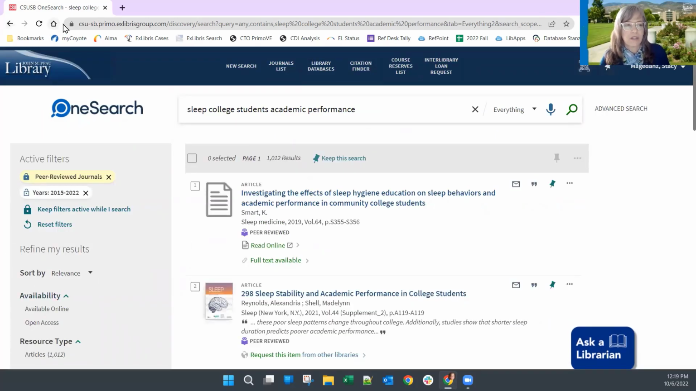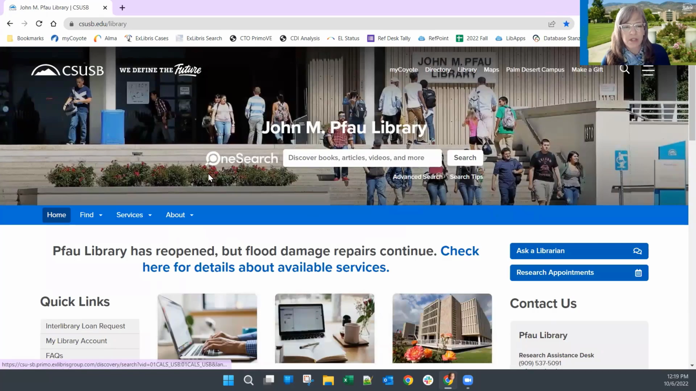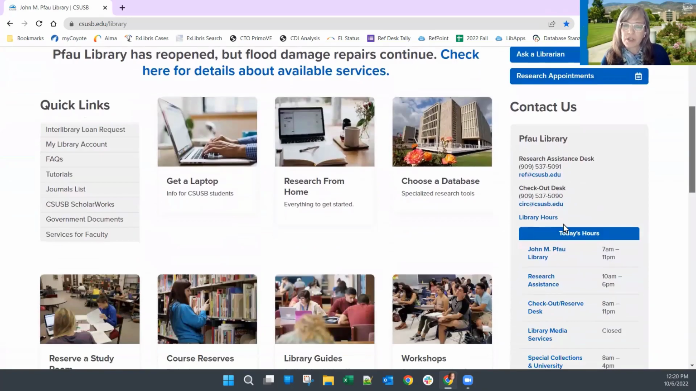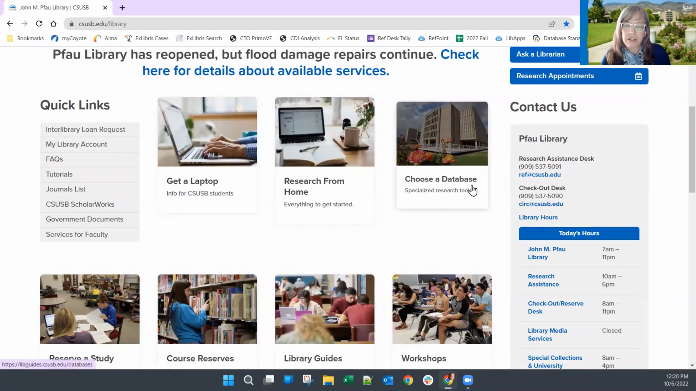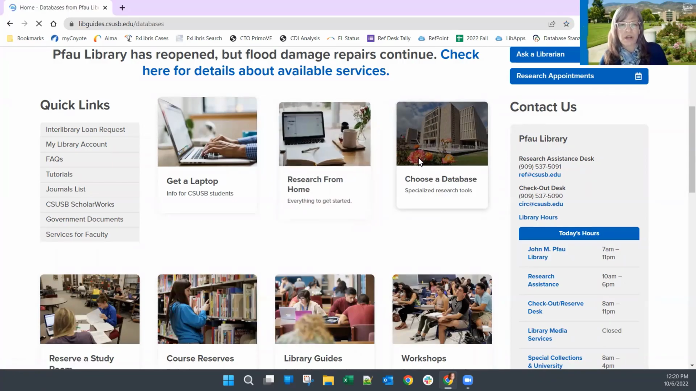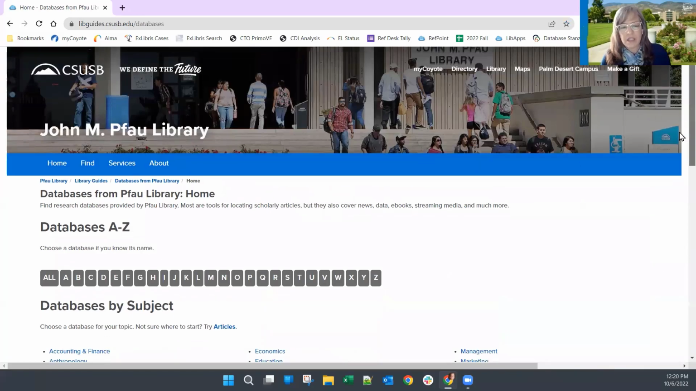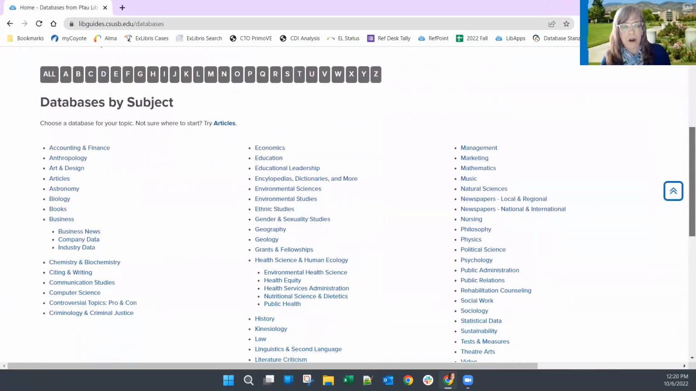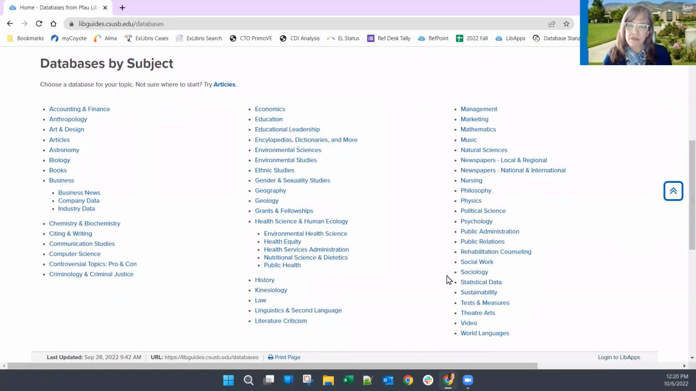All right, so if I'm going back to the library's homepage, right here we have OneSearch, that's where we were looking before. But I mentioned there is a specialized option, and that's here under Choose a Database, Specialized Research Tools. Where OneSearch covers a little bit of everything, the databases, by and large, are focused on a particular discipline or topic area. So we've arranged them here by subject, although some of them are also by type of material they cover, like newspapers or articles and so on.